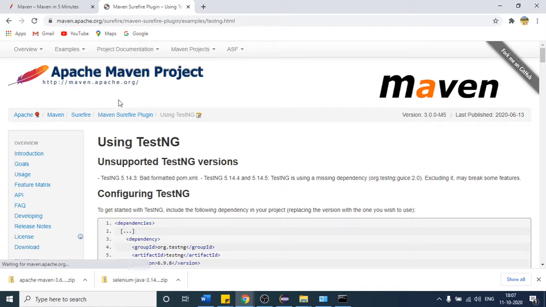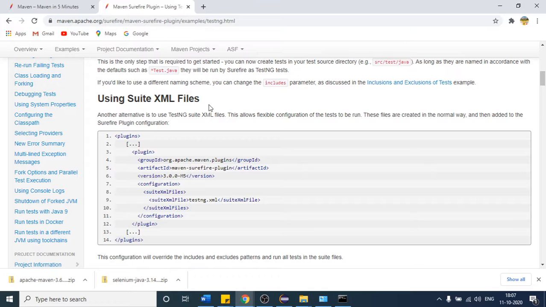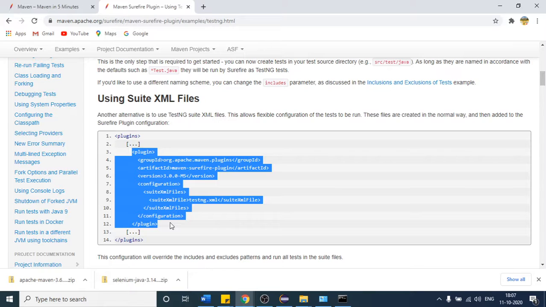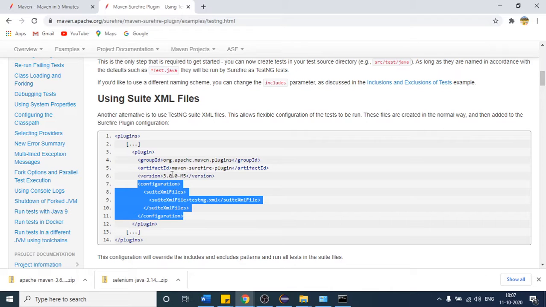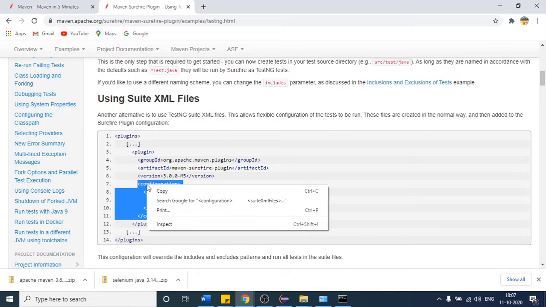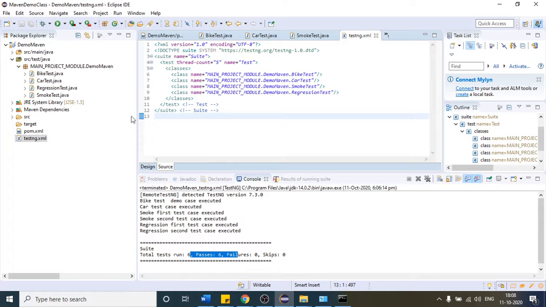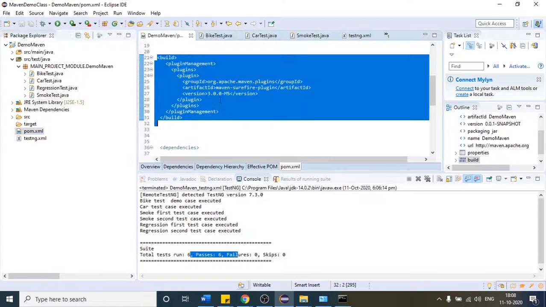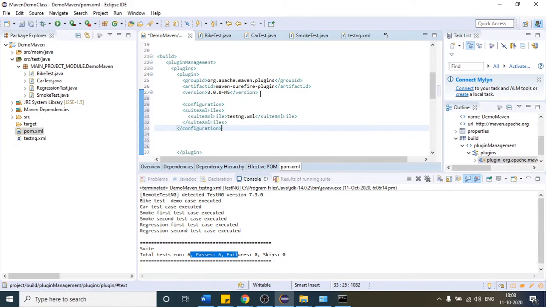They have provided how you can use TestNG with Maven. Come to this, which is how to run the XML file. This is our plugin, and inside it, from here to here, after the version tag, 3.0.0 is our version. Copy these 4, 5 lines and come to the pom.xml file, place them after the version tag, press Ctrl+S and save.